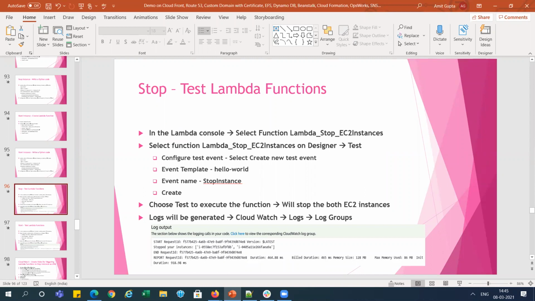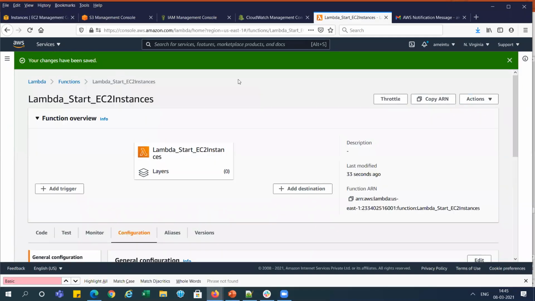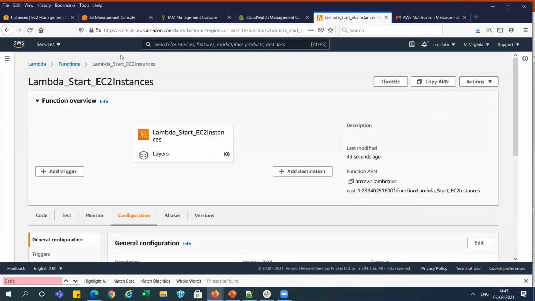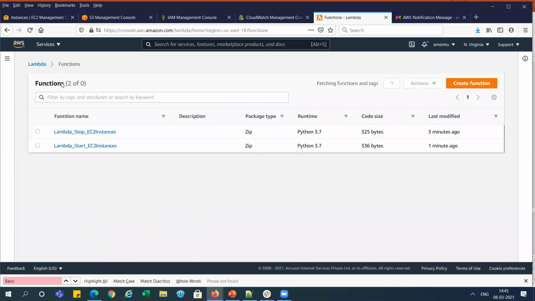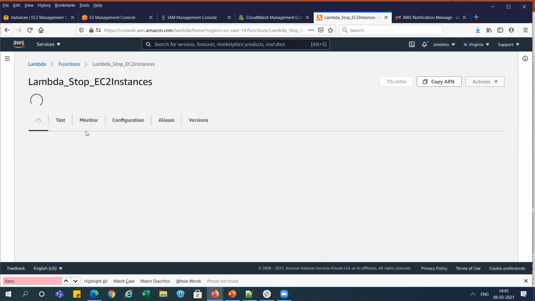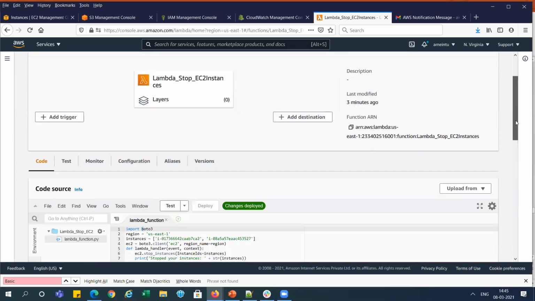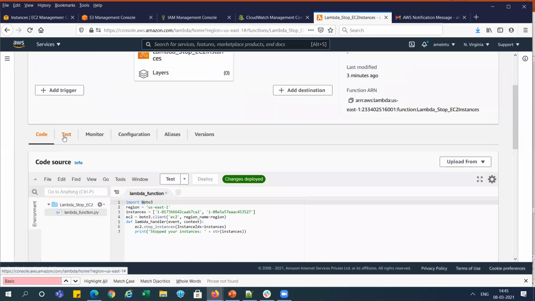So this is the stop Lambda function. Let's go there and test it. It is the start function, so first we need to stop it. So I am selecting this one and opening it. You can see the test tab is there.